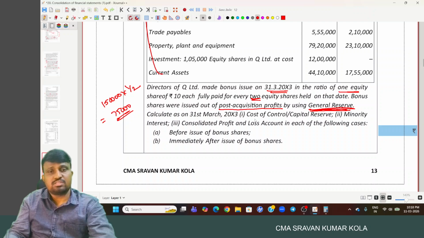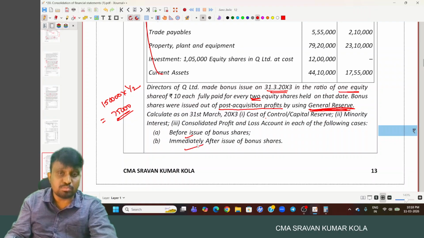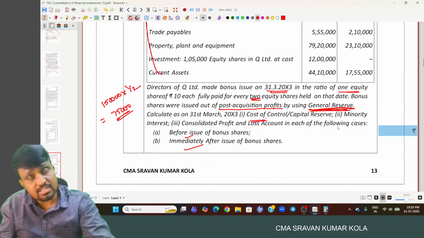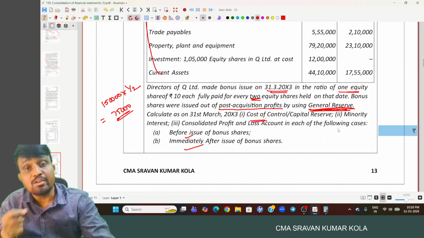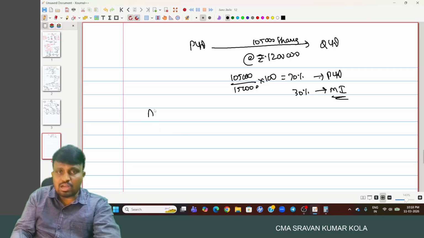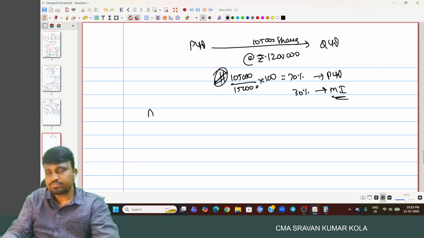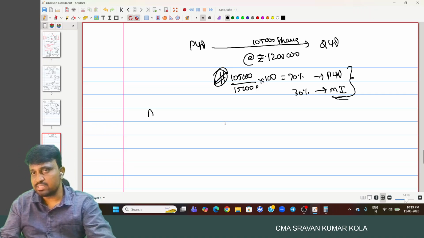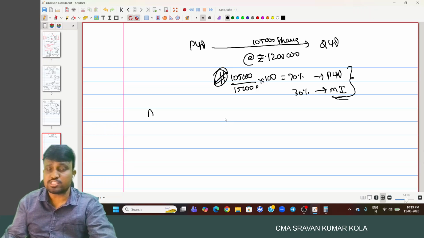To calculate cost of control, minority interest, and consolidated profit and loss in each of the following cases: before bonus issue, and immediately after bonus issue. First of all, for calculating the cost of control or minority interest, you have to prepare an analysis of reserves and surplus of the subsidiary company. Already we recorded the percentage held by P Limited in the shares of Q Limited and the minority interest shareholding pattern.